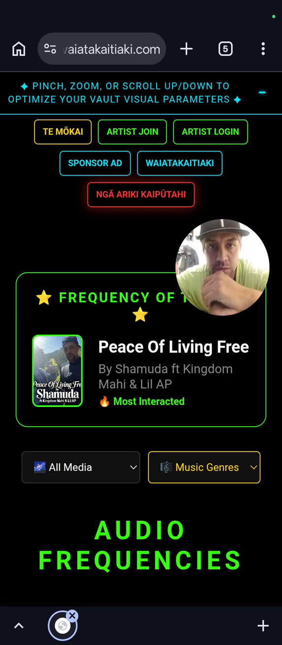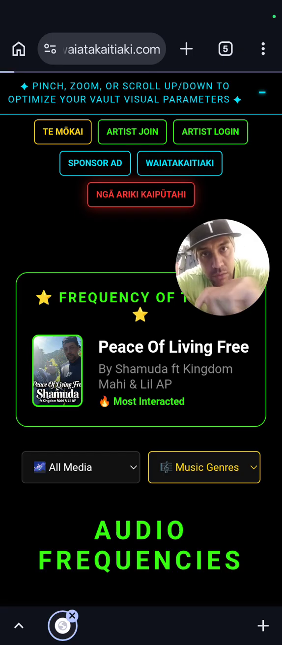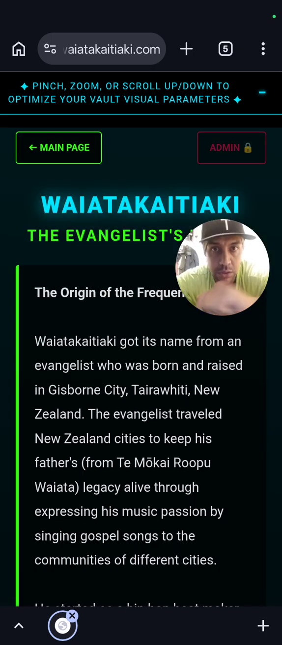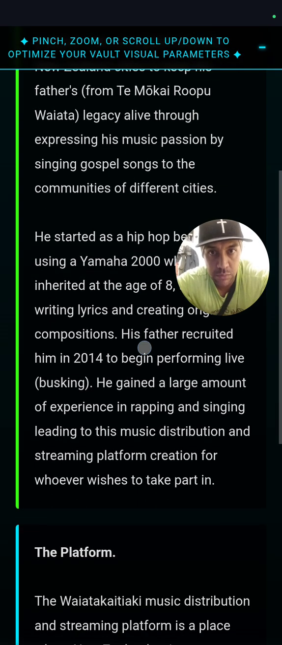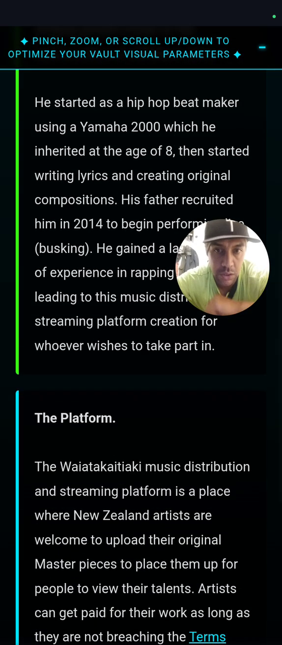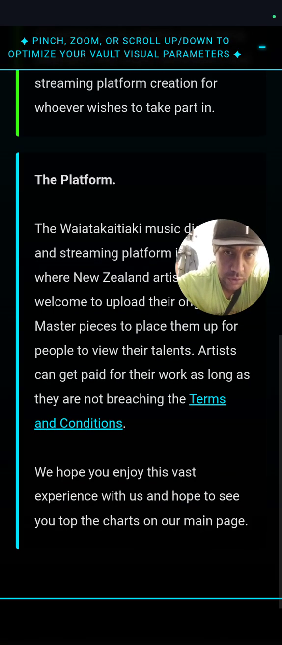this is my gospel page. Then I'm going to just exclusively share my gospel music that I sing out on the streets through acoustic guitar. So I've made a Waiatakaitiaki gospel page. It explains what Waiatakaitiaki is and the history of Waiatakaitiaki.